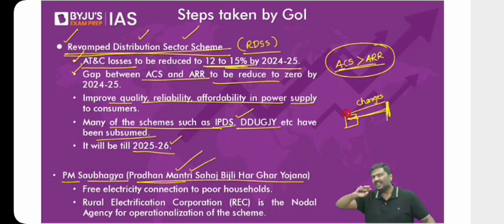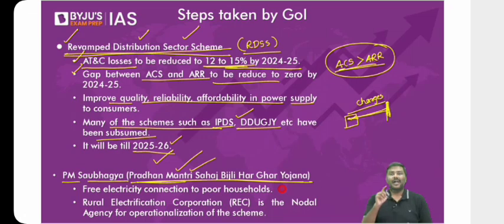Now, don't you think there will be certain houses, especially in rural India, villages, who will find it very difficult to pay even these charges? And there are such houses, by the way. Now, should we not provide electricity connection to them? Just because they do not have money, should we exclude them from consuming electricity? Of course not. For this only, the Government of India has launched PM Saubhagya Yojana. Under this initiative, the beneficiary houses will be identified and the electricity connection will be provided free of cost. That is basically PM Saubhagya Yojana.